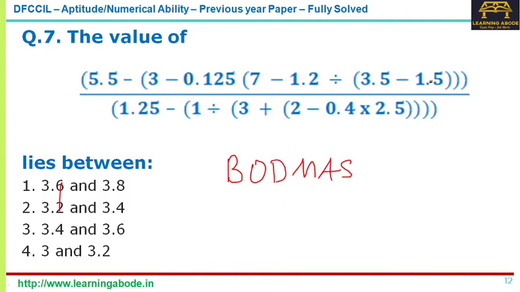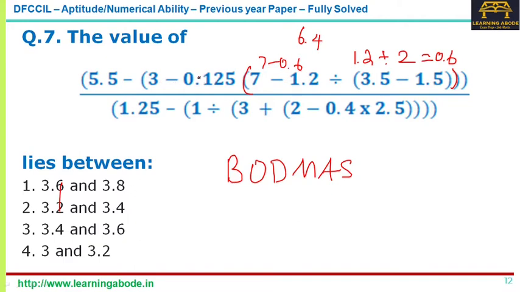Okay, so first, let us consider this 3.5 minus 1.5 is 2. Now 1.2 divided by 2. So you have 1.2 divided by 2, that's equal to 0.6. Okay, so 7 minus 0.6, that's 6.4. So this whole part results in 6.4.